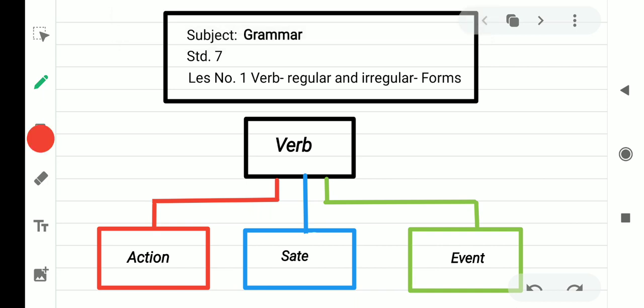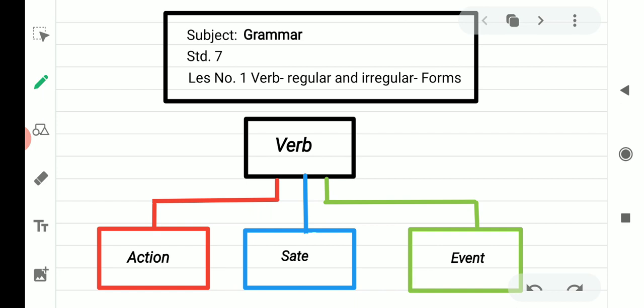Here we shall study our first lesson, that is verb, conjugation of verb, regular and irregular verb. You know that there are 8 parts of speech in English, that is noun, pronoun, verb, adverb, adjective, preposition, conjunction and interjection.